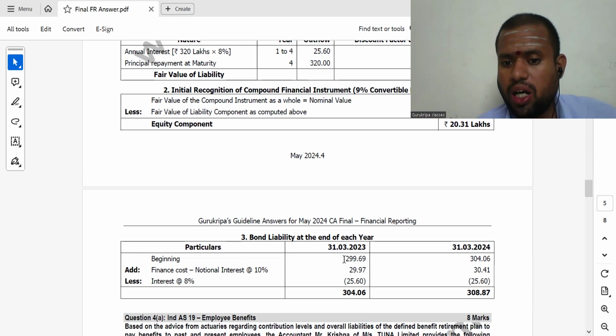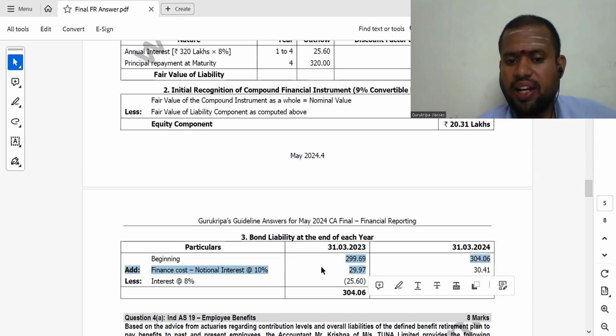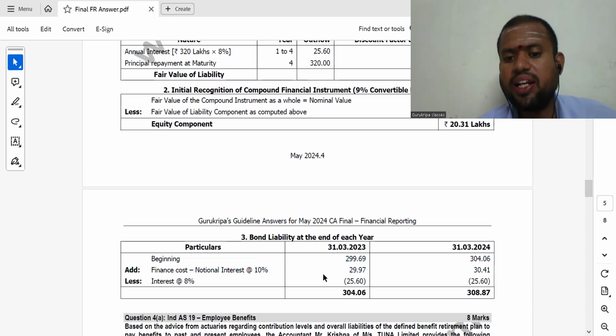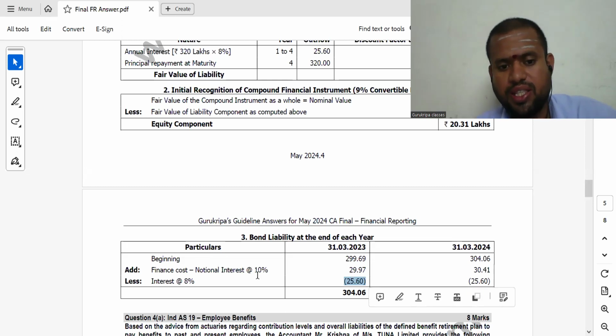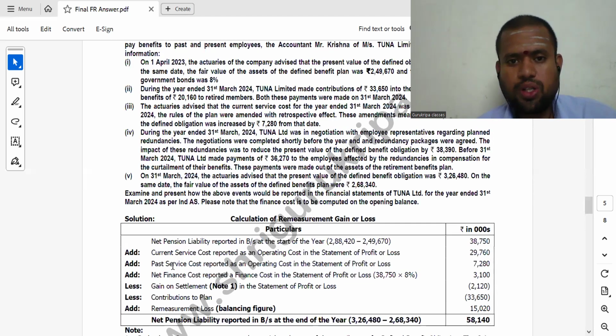And the beginning opening balance will be this liability component, and we have to add notional interest. Market rate we have discounted, correct? So market rate interest we have to provide, but actual cash outflow will be at 8% only. So this is the actual cash outflow. So opening balance plus notional interest minus actual payment. This notional interest will be the finance cost to be debited to profit and loss account. So that question is also answered.